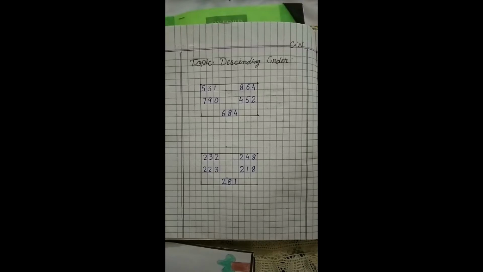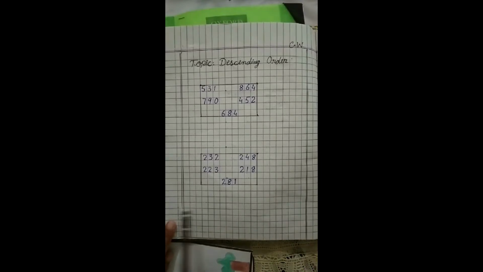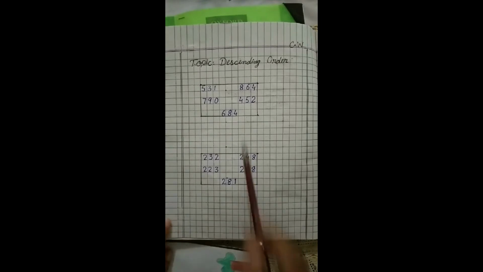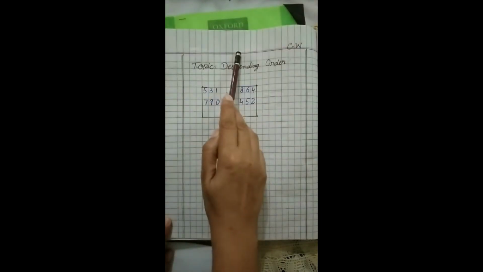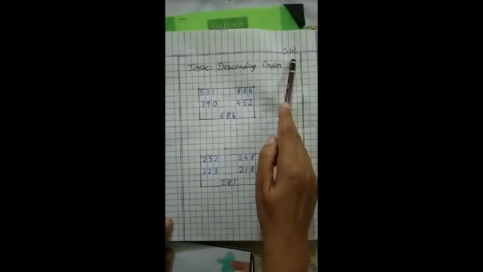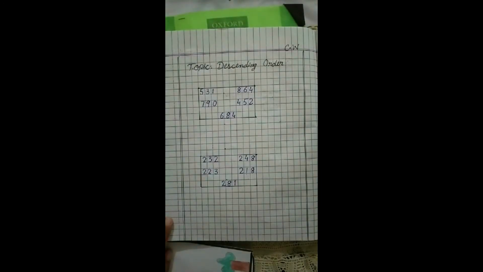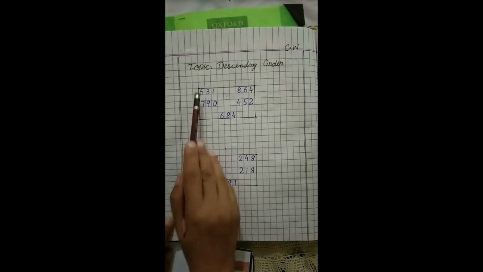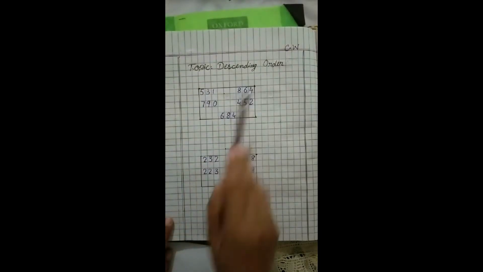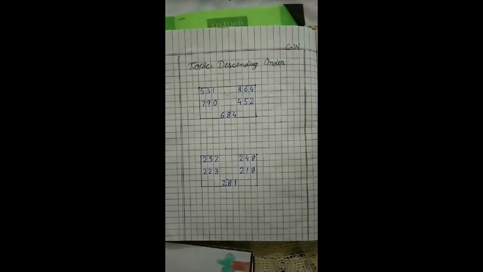Now we are here to open our copies. Look here carefully. First of all we have to draw our margin lines. After drawing the margin lines we have to write our day and date and we have to write the CW. Now what is our topic? G. Our topic is descending order. First of all we have to make the block in our copies, like we made the block in our ascending order.